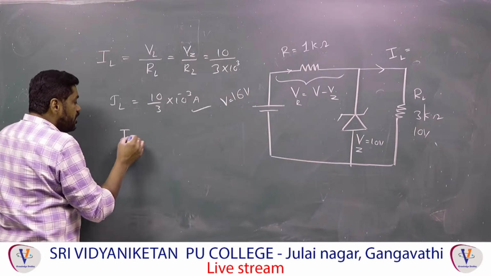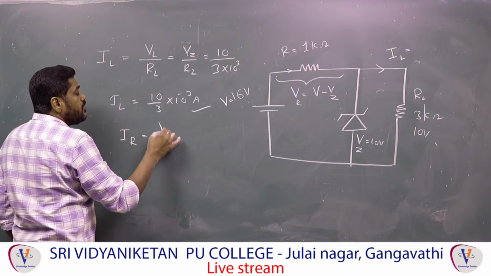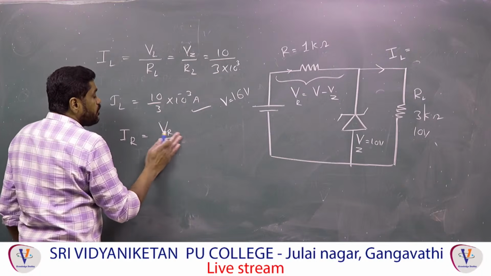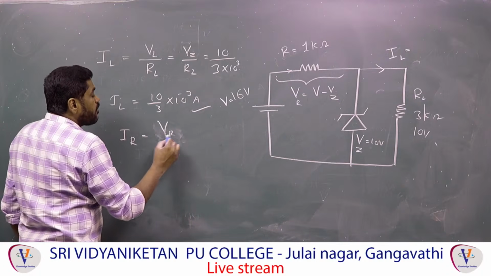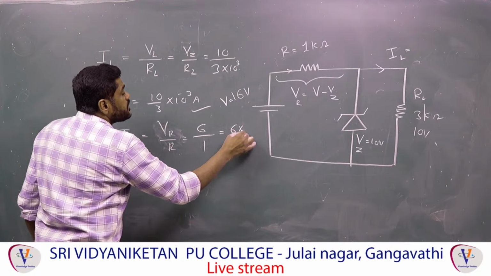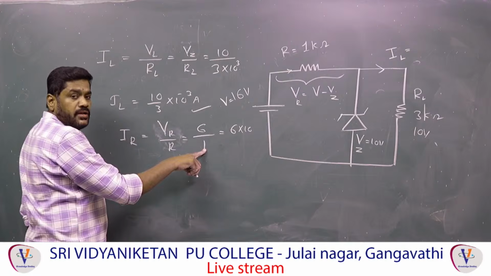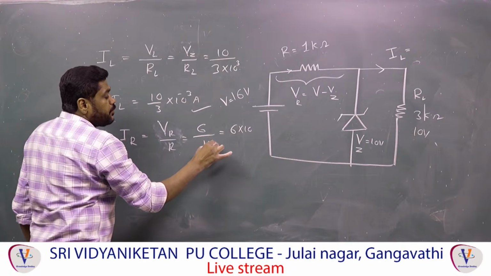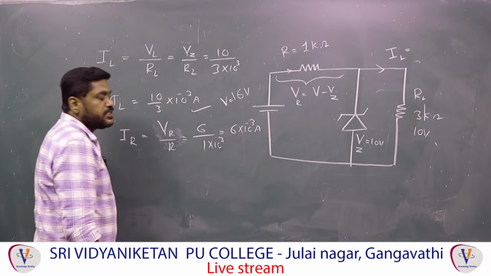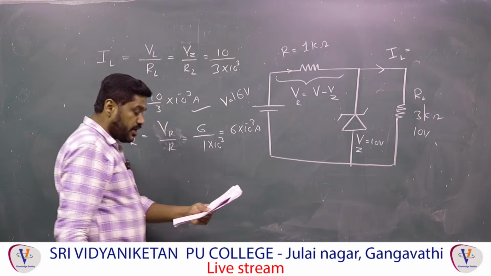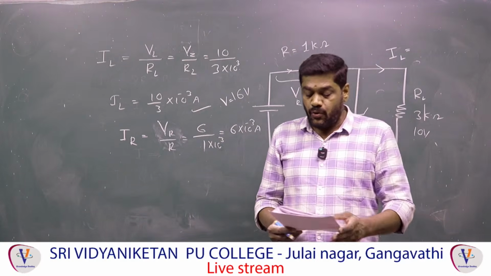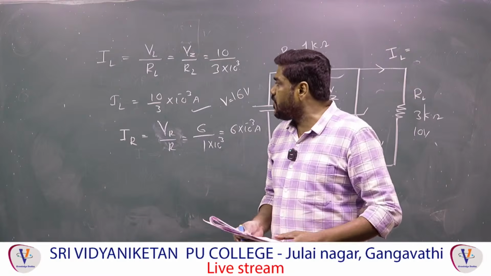Therefore, the current through the given resistance, IR, is VR by R, that is 6 by 1 kilo ohm. Since kilo means 10 power 3, it is 6 into 10 power minus 3 ampere. But the question asks for the power dissipated across the Zener diode, so with the voltage across it being 10 volts, what is the power formula?